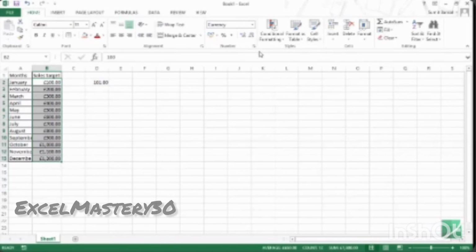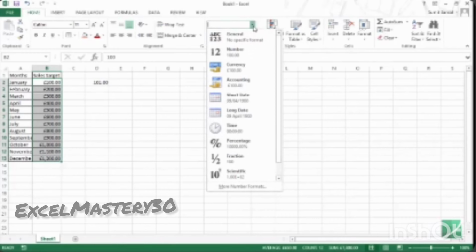Now let me show you various formats that are available. So the easiest way to access a lot of custom number formats is using this drop down. So I have general, I have number, I have currency, I have accounting. These are three formats for date that I will show you very quickly in this video. I also have the percentage format.